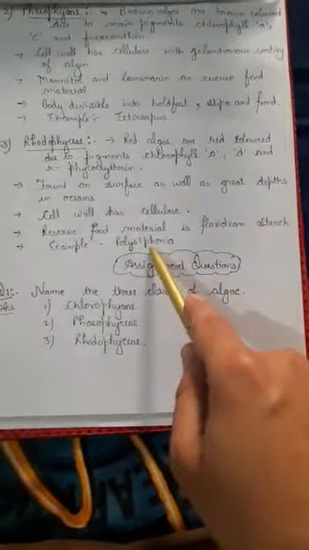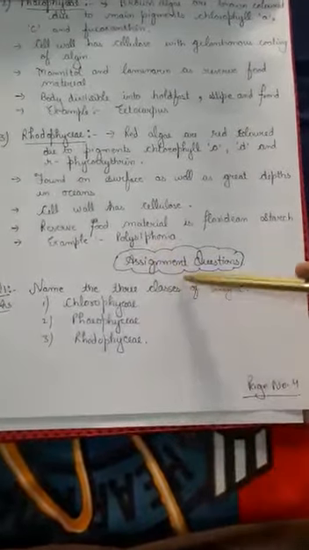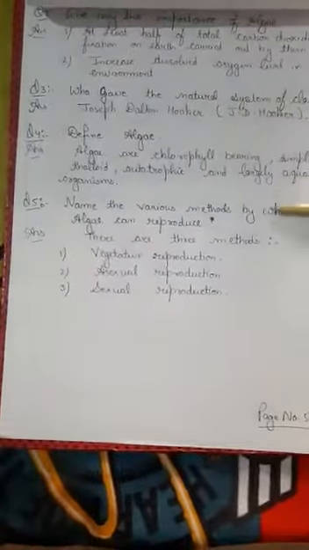The reserve food material is stored in the form of floridean starch. Example is Polysiphonia. Now these are some of the assignment questions that you go through so that you can have an idea of today's topic.